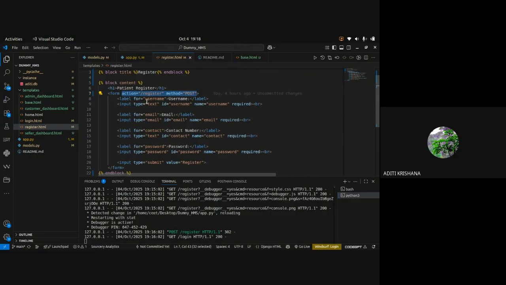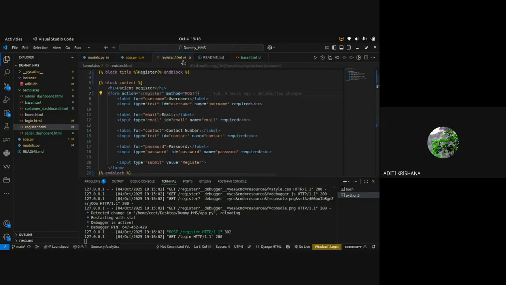So I have given the path of that route, and method is post, because we are not going to fetch the details only. We have to fetch the details and save that details. And whenever it is going to be asked, we have to give that detail. So post method is used here. Okay, so remember, if you don't write these two things, again error would be coming.